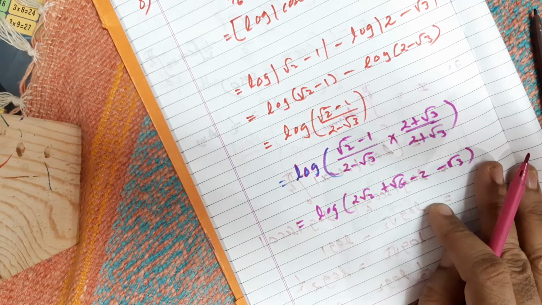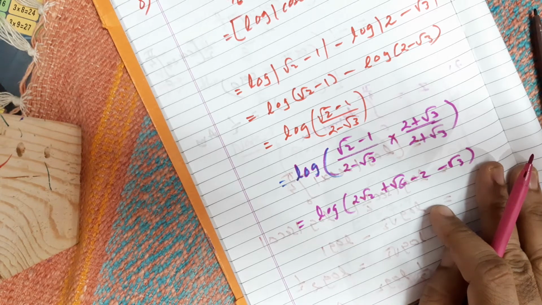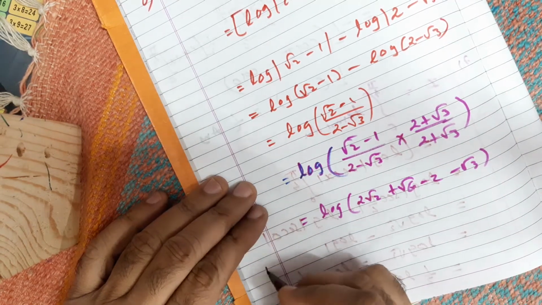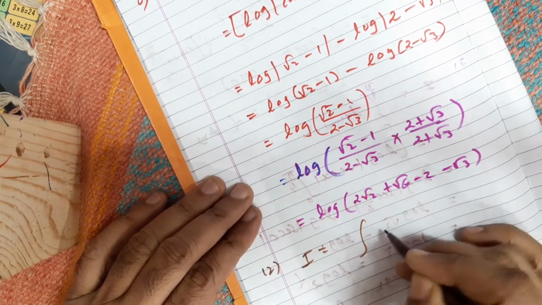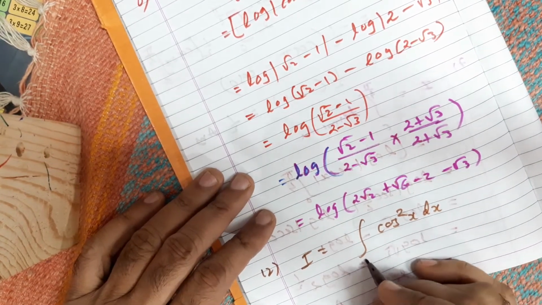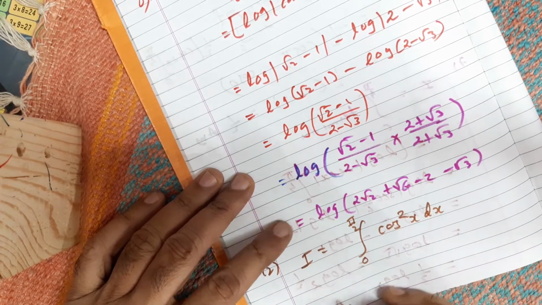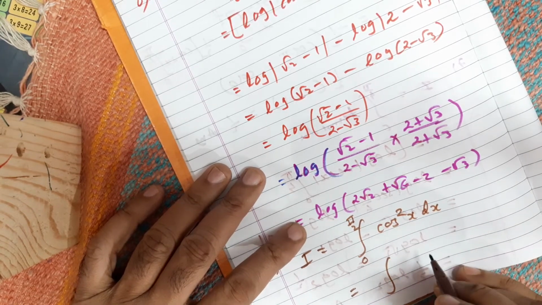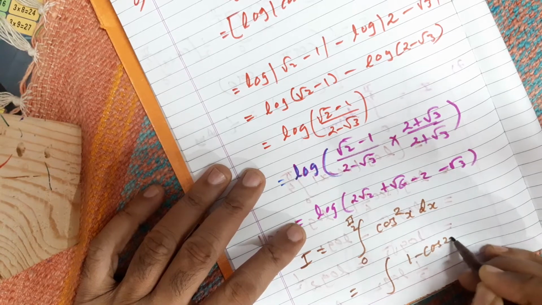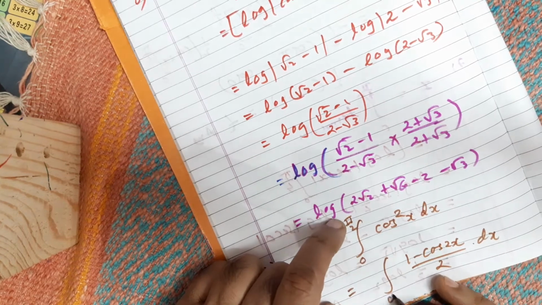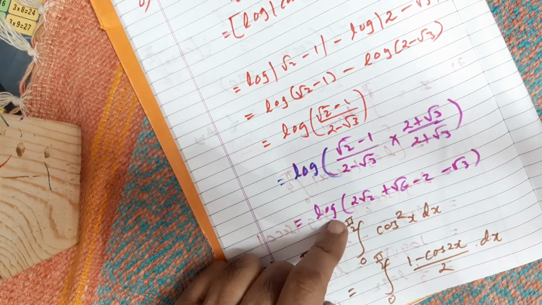Then one more sum, let us try just at random. Suppose we take sum 12, so sum 12 is I equal to integral of cos square x. All the methods are already the same, meaning we are repeating the previous exercise of indefinite integration. For cos square x, you have to use the multiple angle formula, so it will be 1 plus cos 2x by 2 into dx, from 0 to pi by 2, that's all.